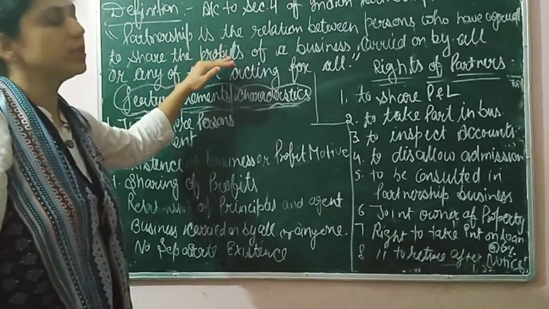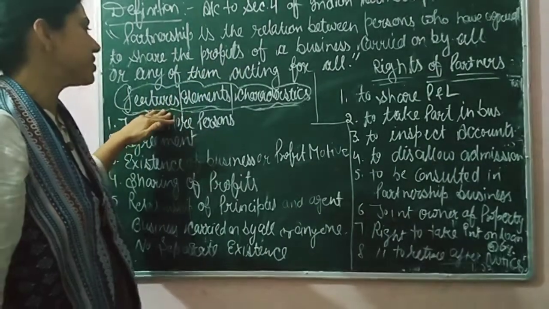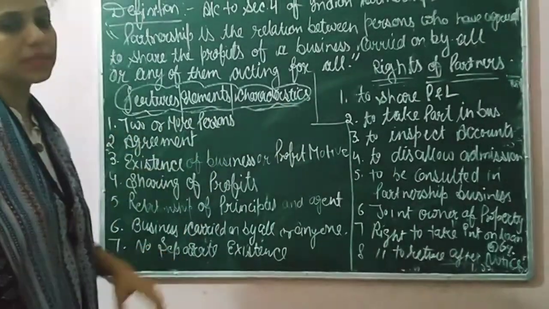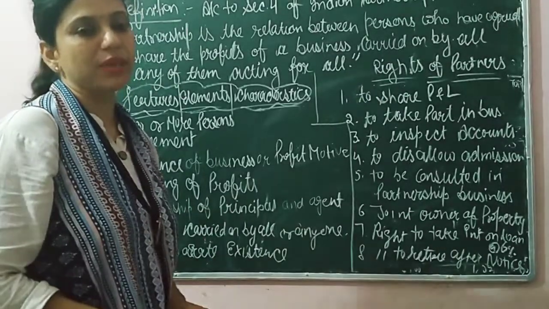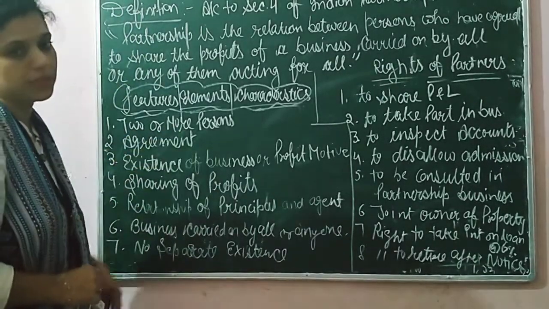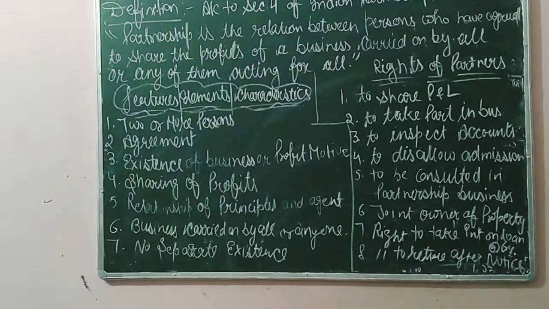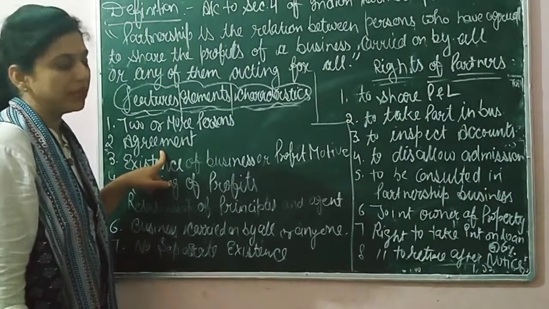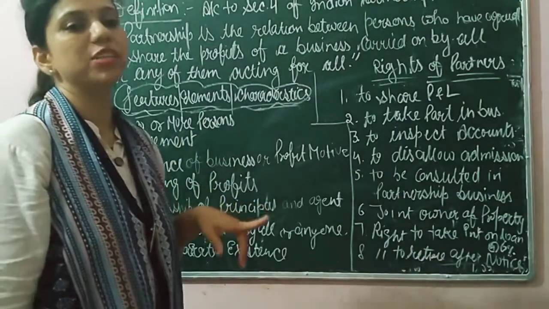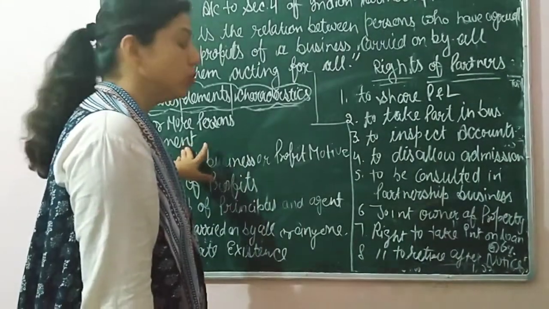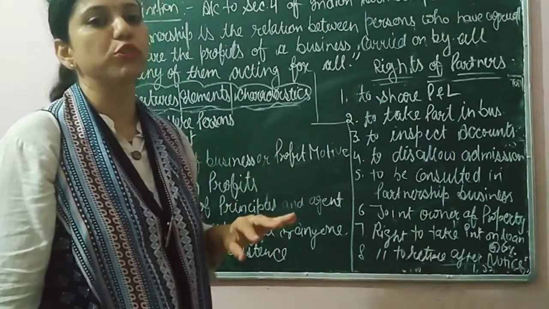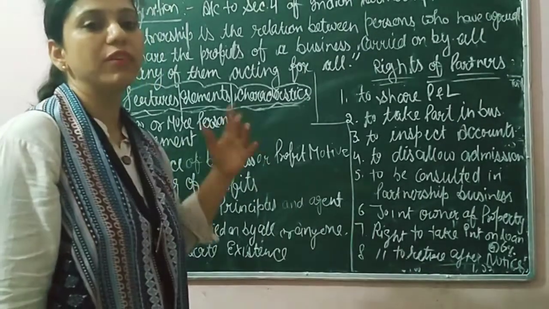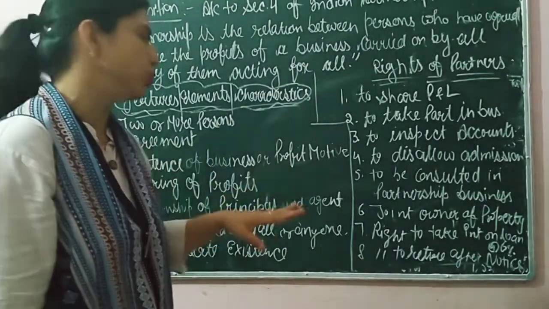So according to this definition, what are the basic features or characteristics of the partnership firm? The very first is that a single person can't be partner to himself. So there must be 2 or more persons in partnership business. Second, there should be an agreement. It is not necessary that this agreement should be in written form. It can be oral also. But to avoid any dispute in future, it is recommended that the partnership agreement should be in written form, so that in future there is not any conflict or dispute.